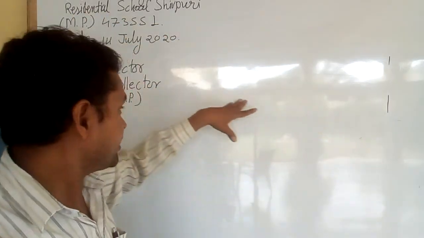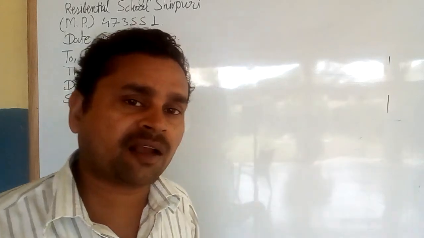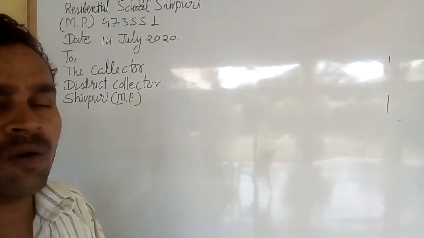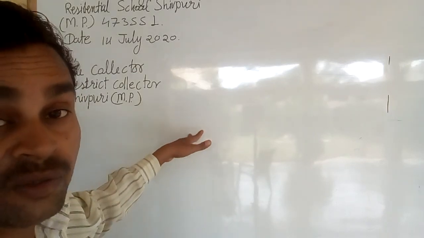So this is a very interesting method I am explaining to you, how to write a letter to the collector against the malfunctioning of any institution. This is a complaint letter.